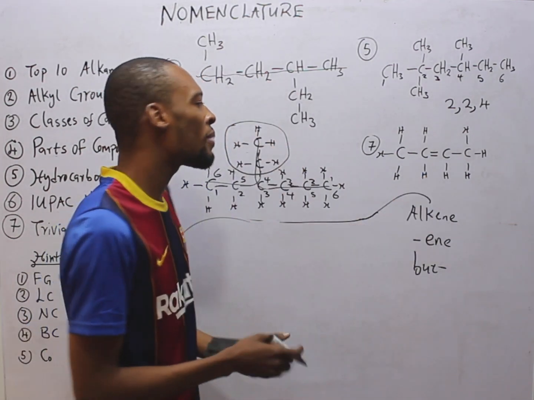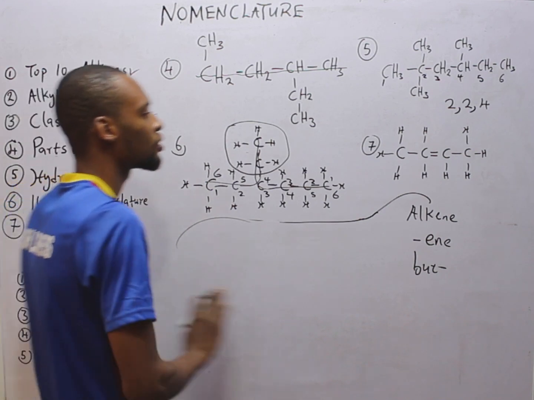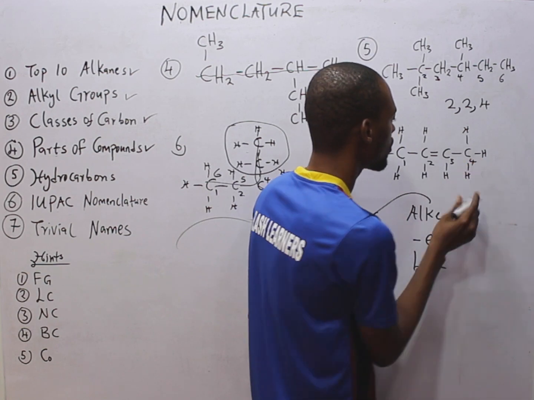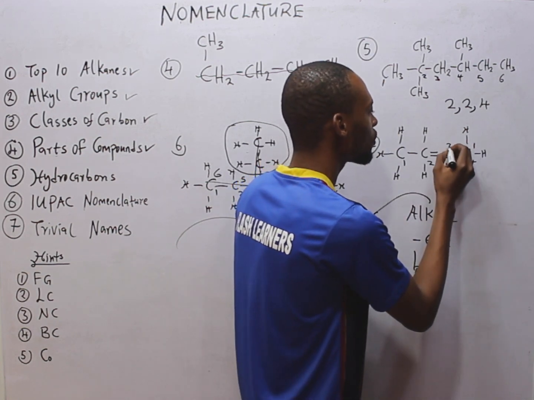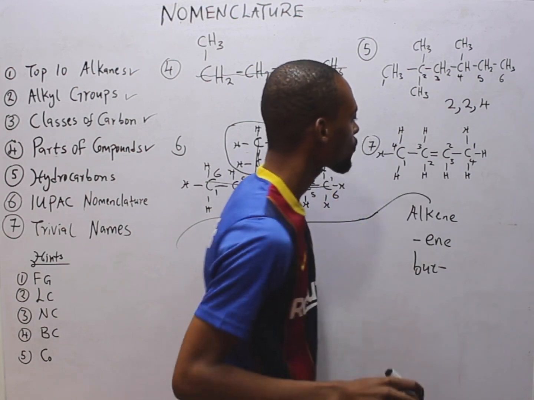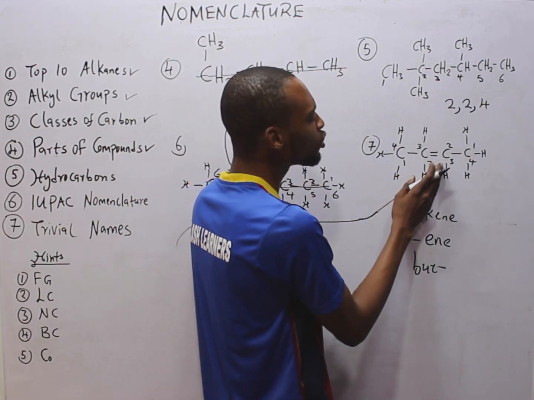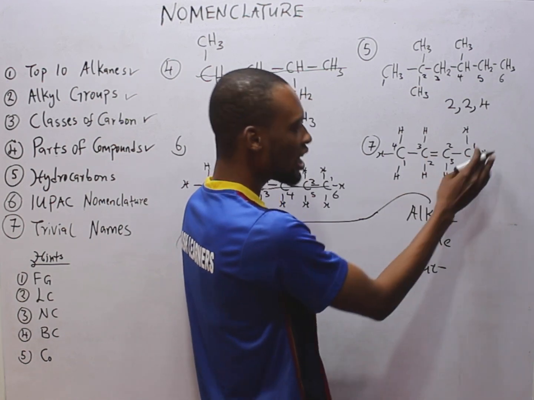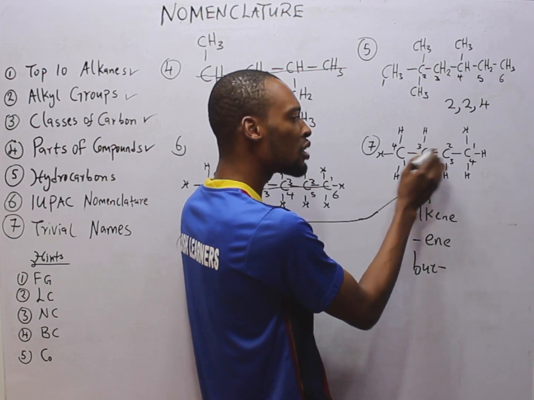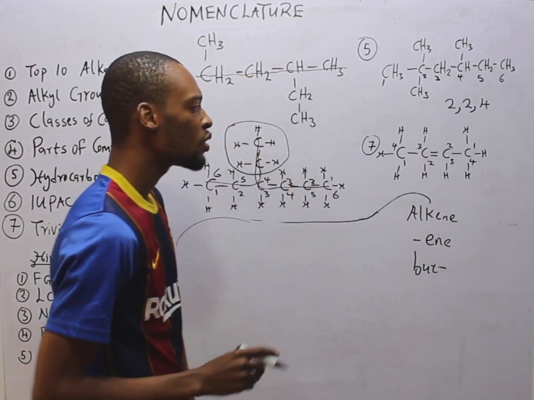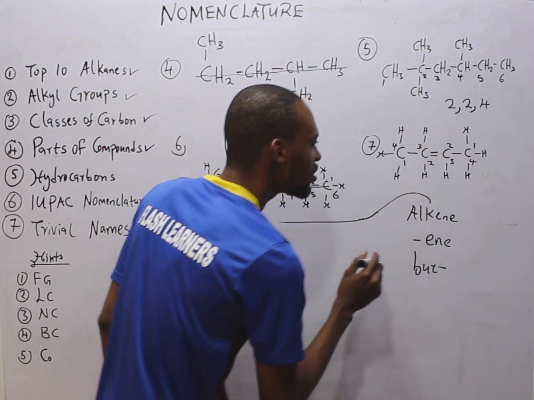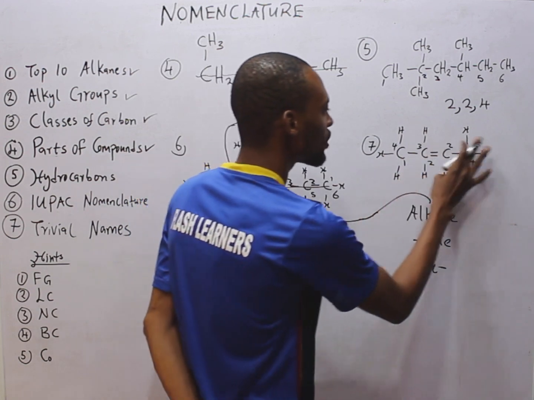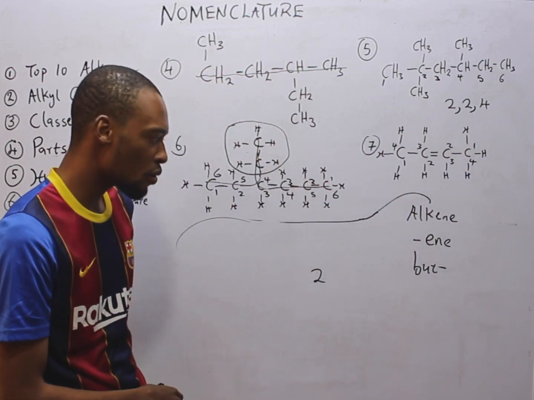Now, let's number the carbons. Numbering from here, we have 1, 2, 3, 4. Numbering from here, we have 1, 2, 3, 4. The functional group is in what carbon? If you are using this numbering, the double bond is here, at the second carbon. If you are using this numbering, after the second carbon, we have the double bond. This means any of the numbering will work. So the double bond is in carbon 2.